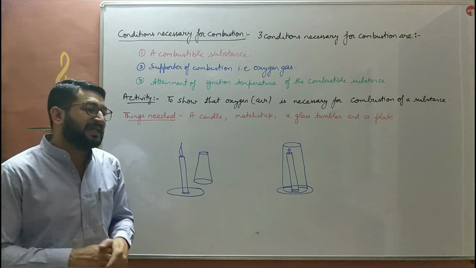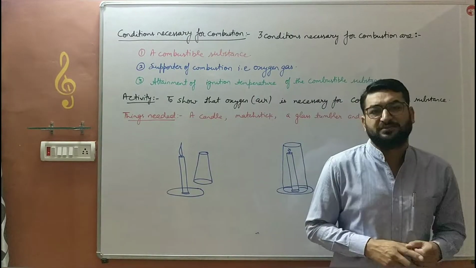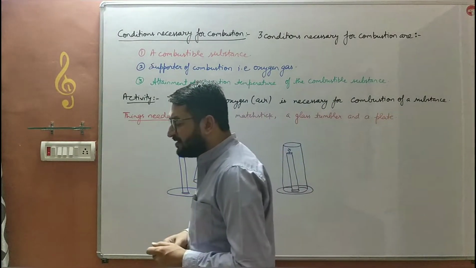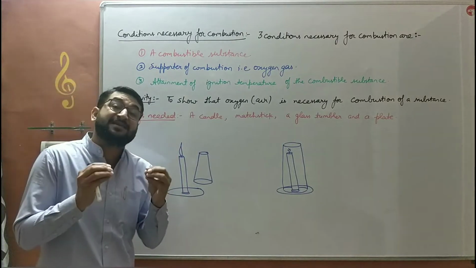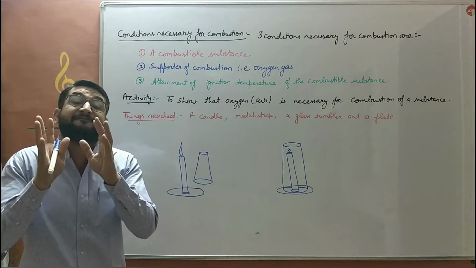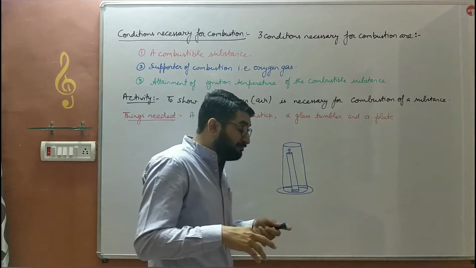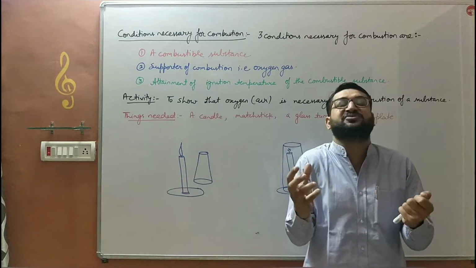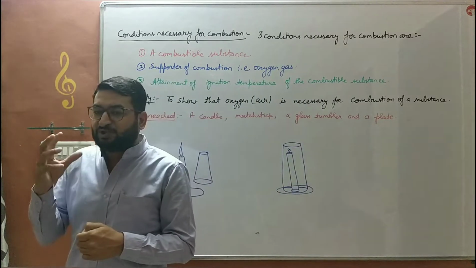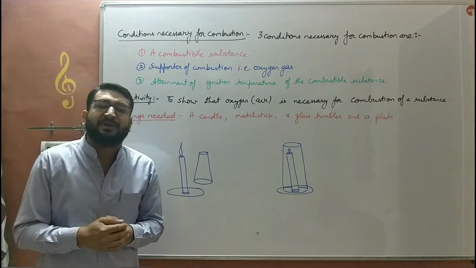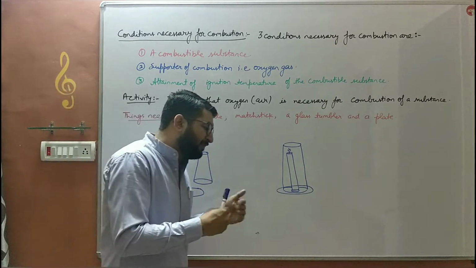Second was spontaneous combustion. The burning in which the substance catches fire, the substance burns in the presence of oxygen to produce heat and light energy on its own without the use of any external heat. जब बच्चे बाहर की हीट यूज किए बिना एक सब्सटेंस जल पड़ता है अपने आप, that is known as spontaneous combustion. उसे हम क्या बोलते हैं बच्चे? Spontaneous combustion बोलते हैं, जिसमें एक सब्सटेंस अपने आप बर्न हो गया है.